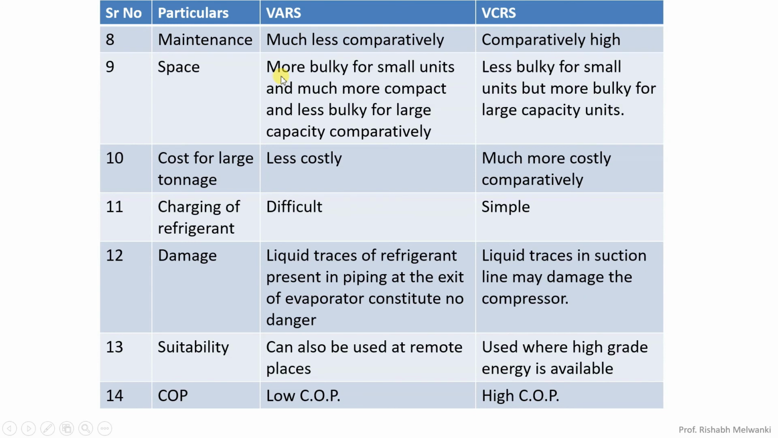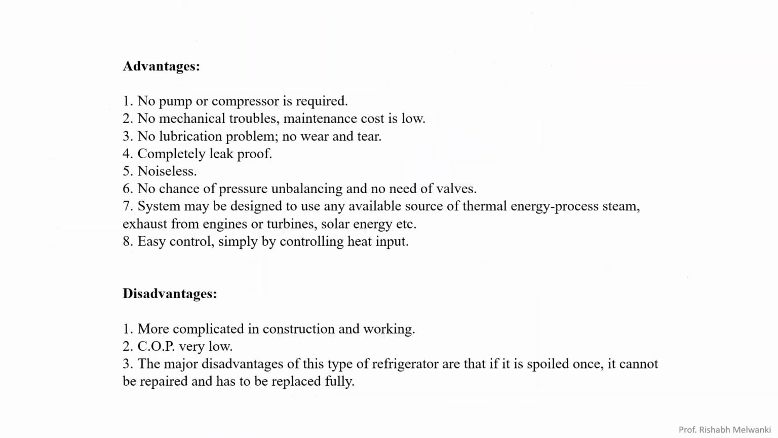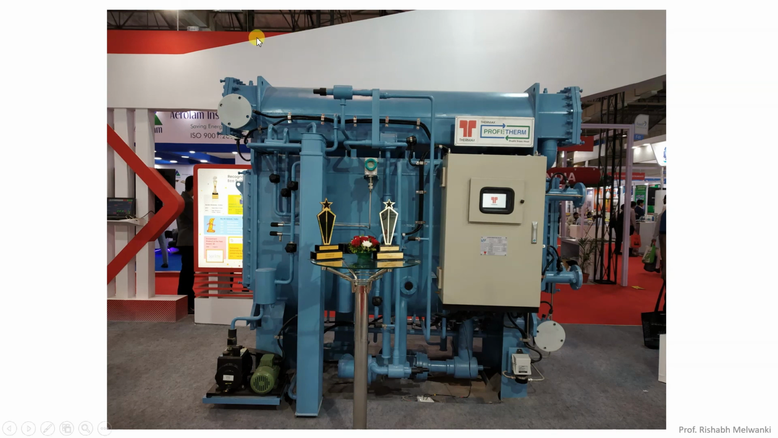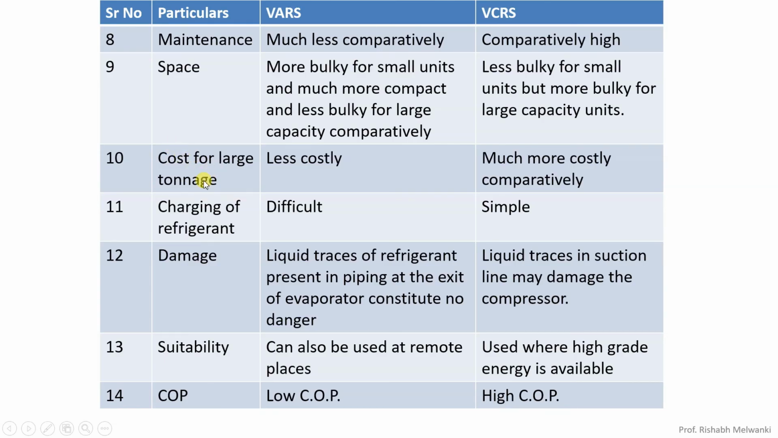Space. VARS systems are more bulky for smaller units, and they are compact for larger capacity systems. Okay, as compared to VCRS. So we have seen the lithium bromide vapor absorption refrigeration system. We will go back to that. You can see this lithium bromide vapor absorption system, it is bulky. Okay, here you can clearly observe in this photo. Then cost for large tonnage. So for VARS the cost is less, and for VCRS the cost is comparatively more.